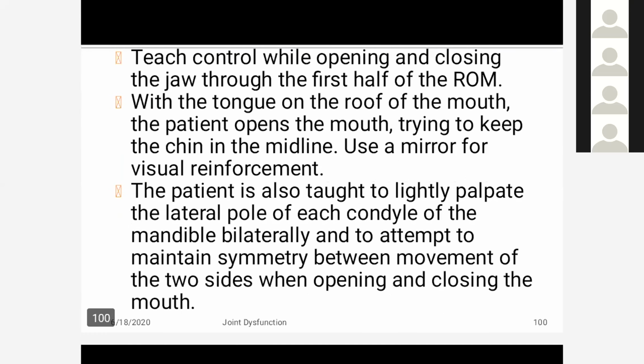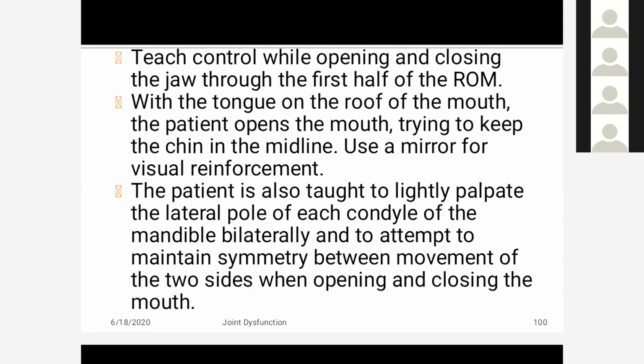Teach control by opening and closing the jaw through the first half of the range of motion. With the tongue on the roof of the mouth, the patient opens the mouth, trying to keep the chin in midline. Use a mirror for visual reinforcement. In that exercise, tell the patient first to place the index finger in contact with the mandible. After that, tell the patient to make contact of the tongue with the hard palate. While maintaining contact of the tongue with the hard palate, open the mouth. If any deviation occurs, tell the patient to perform the exercise in front of a mirror, so it gives visual feedback to the patient.